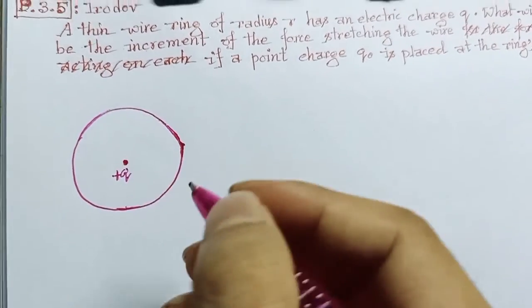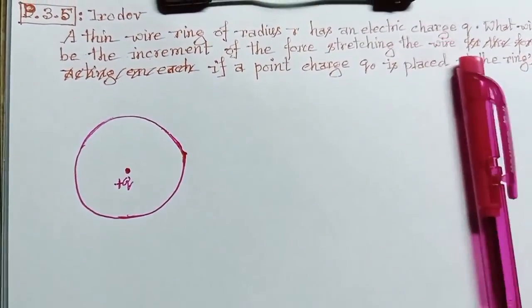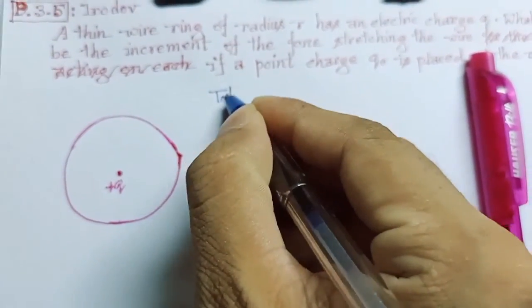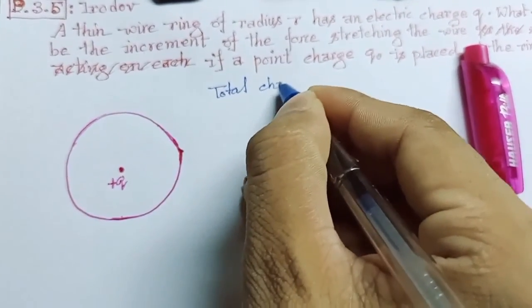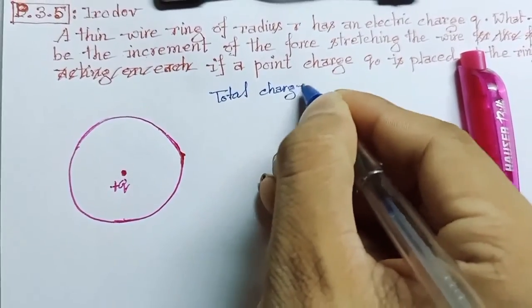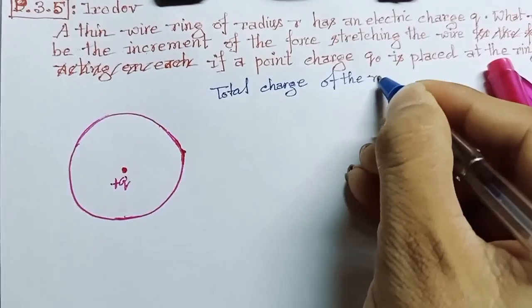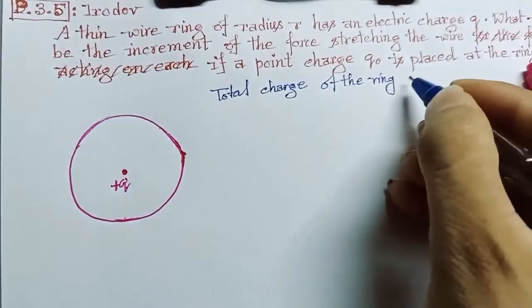Now, as we know, the total charge of the ring is equal to q.